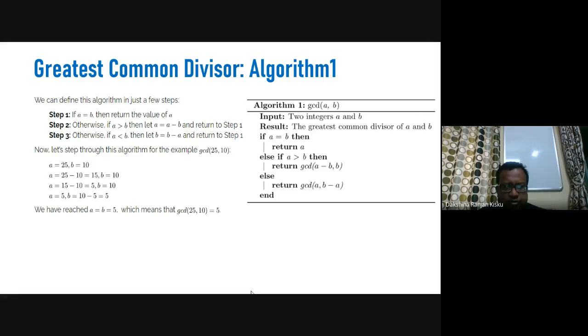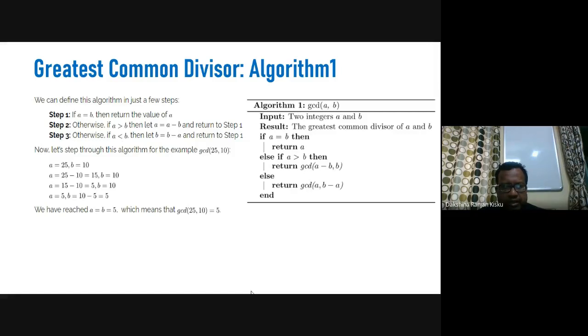In step one, we return the value a when a is found to be equal to b. In step two, otherwise, if a is found to be greater than b, then we set a equals a minus b and return to step one. That means by subtraction we can design this algorithm.